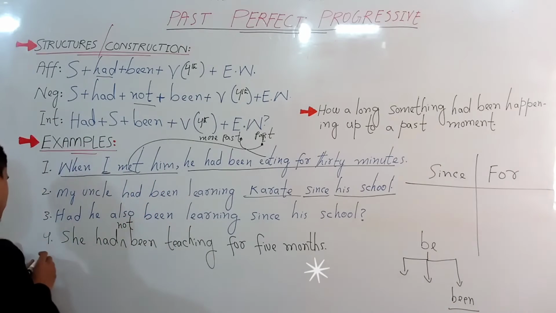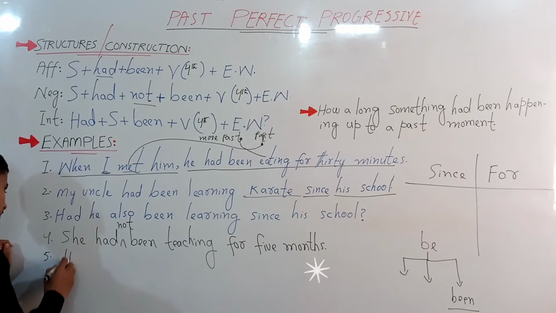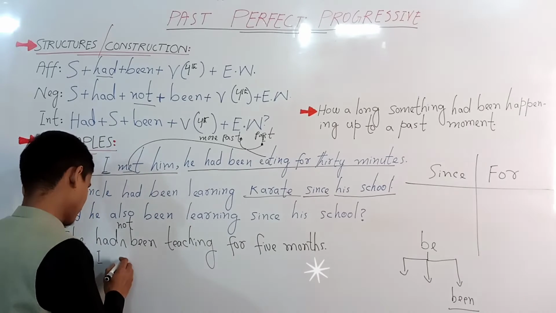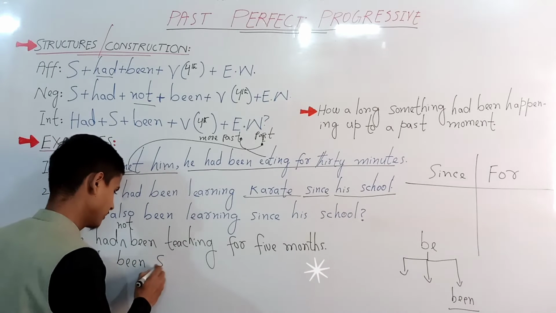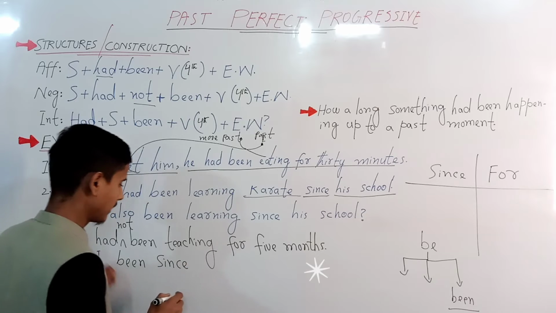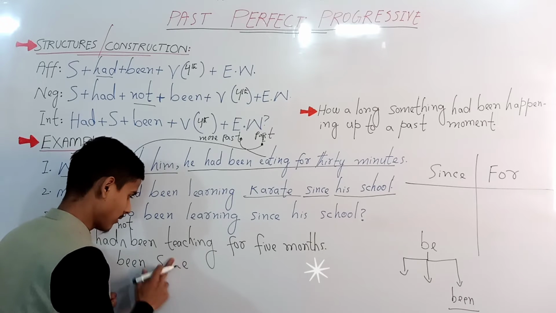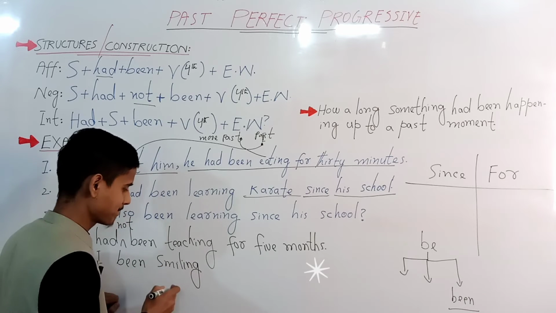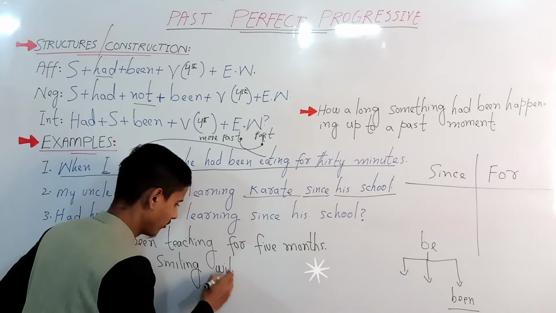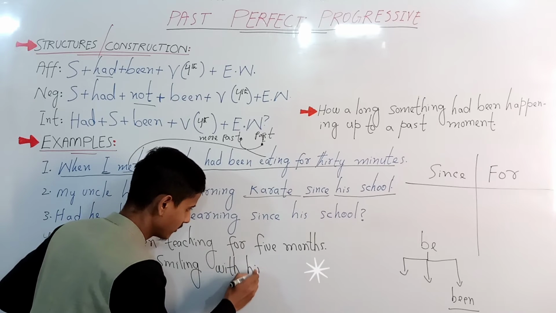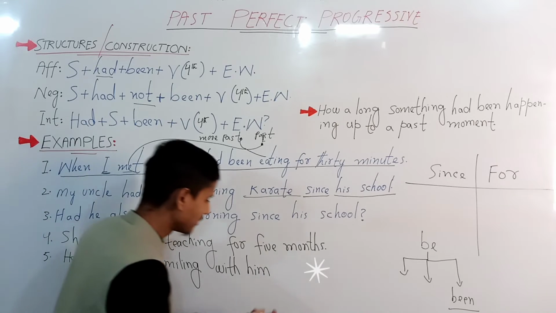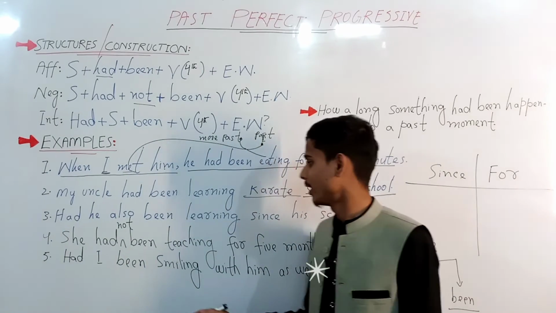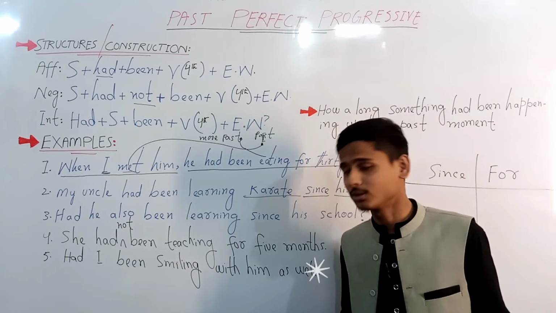One more interrogative: Had I been smiling with him? I'm sorry, not since. Never rub the board with your finger. Had I been smiling with him as well, this is our sentence, and I have not used either since or for, but it's still correct.